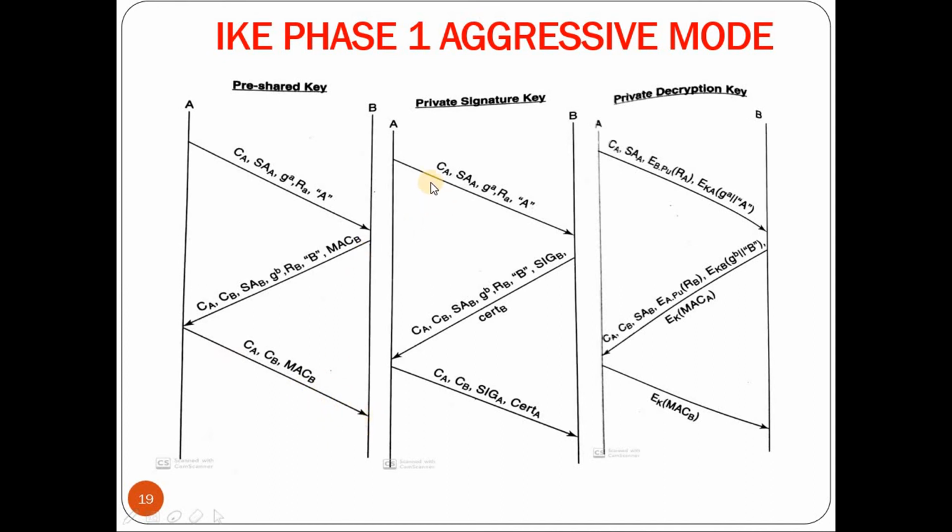Coming now to private key signature, initially A will send the cookie of A, the SA of A, and the Diffie-Hellman partial key G to the power A mod P, and the random number chosen by A along with the identity of A.